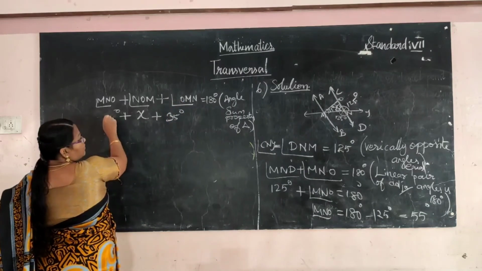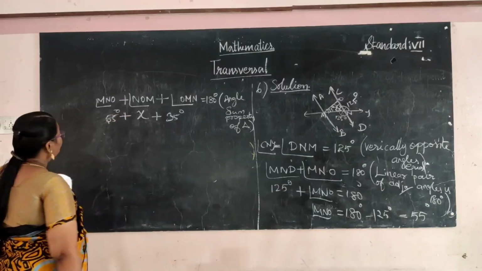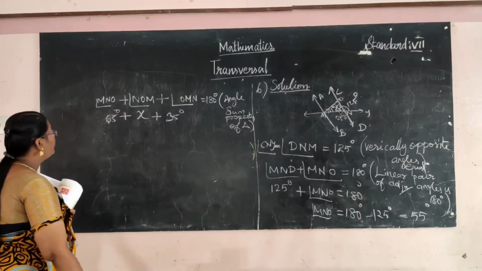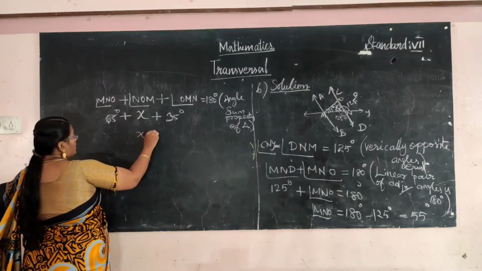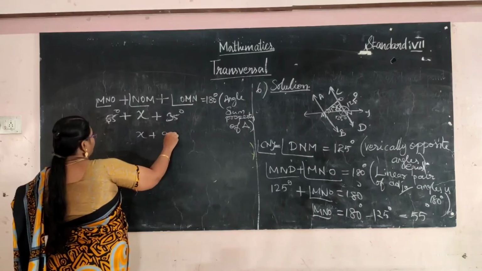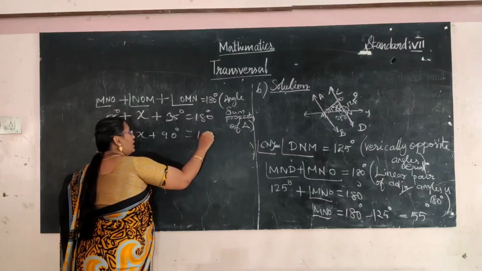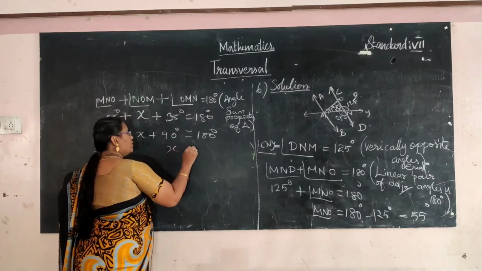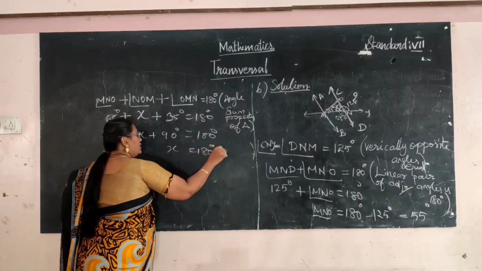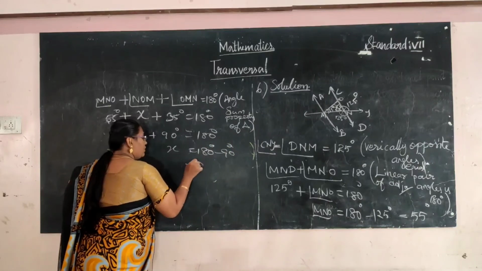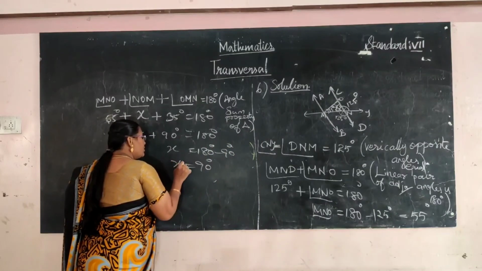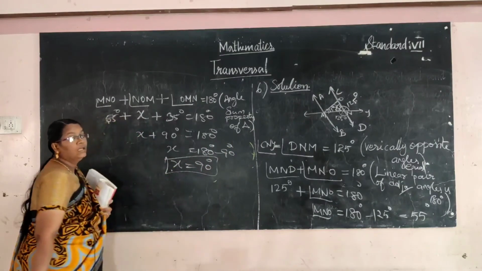N value was 55 degree. MNO we found as 55 degree. So X plus 90 degree equal to 180 degree. So x equal to 180 degree minus 90 degree equal to 90 degree.